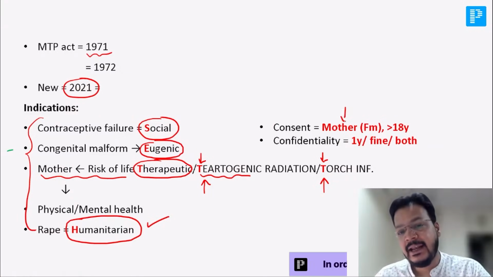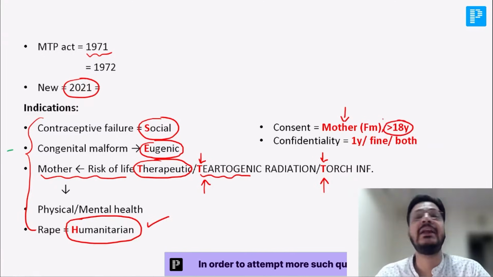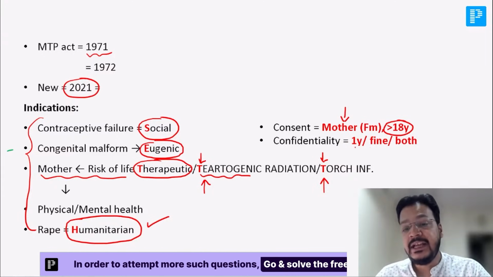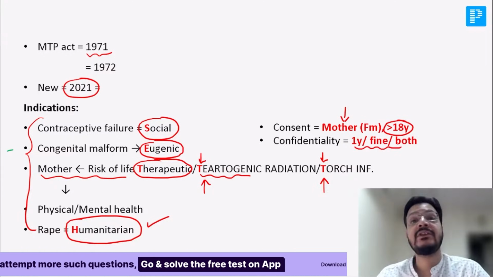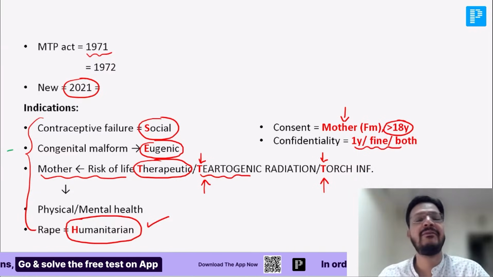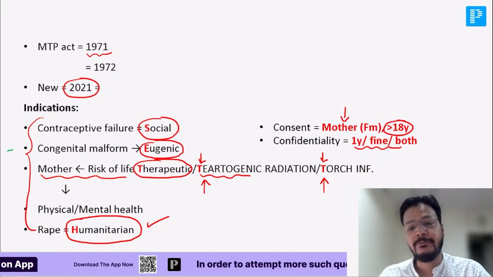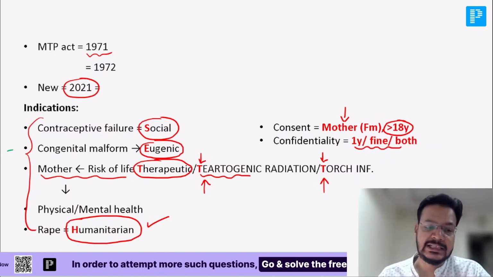Now, here again, the mother's consent is taken. Mother should be more than 18 years. If you breach the confidentiality of mother, then by mistake also do not reveal the mother's name. There will be 1 year imprisonment and fine or both punishment would be applicable. Do not make this mistake.